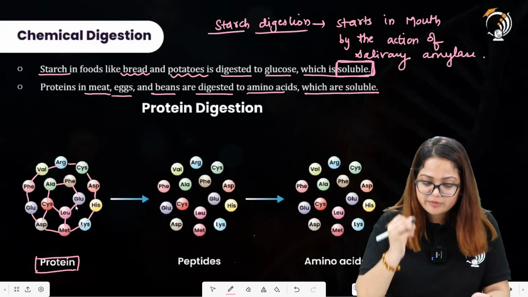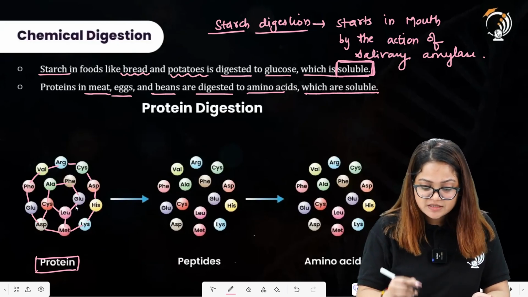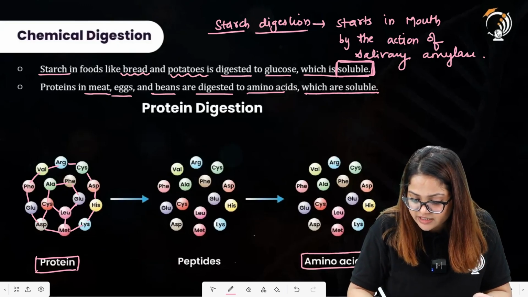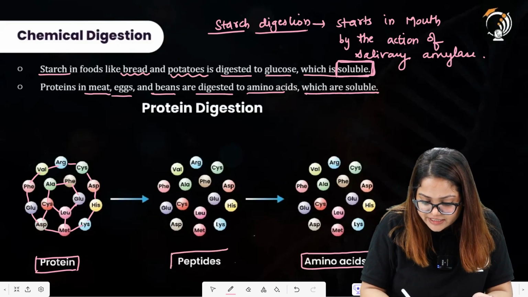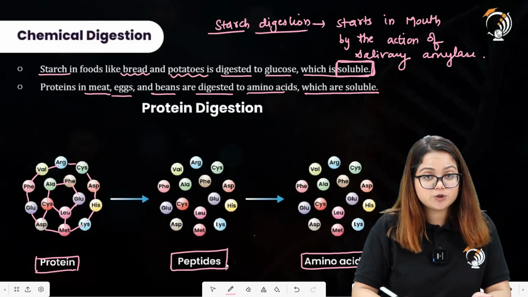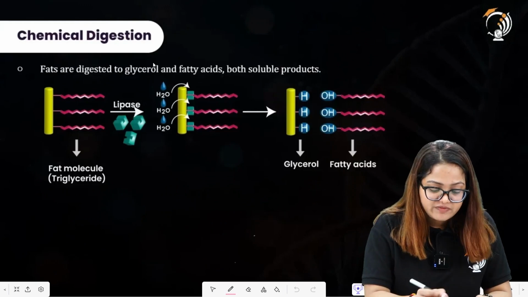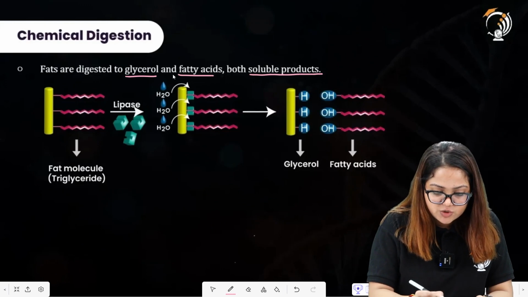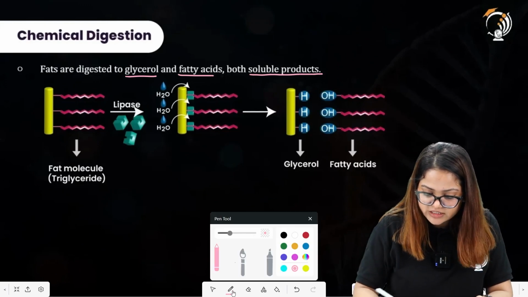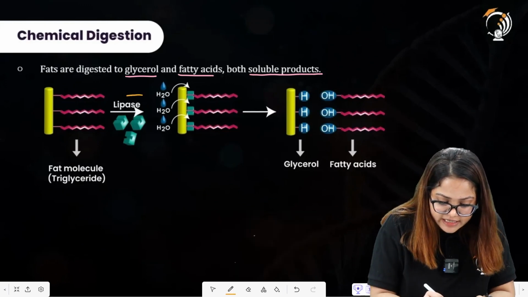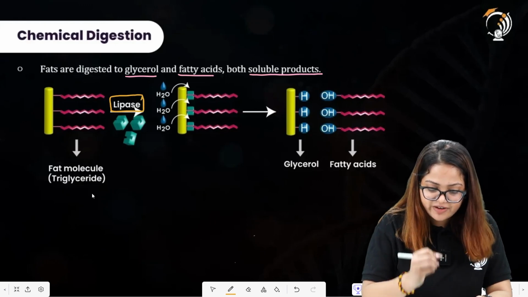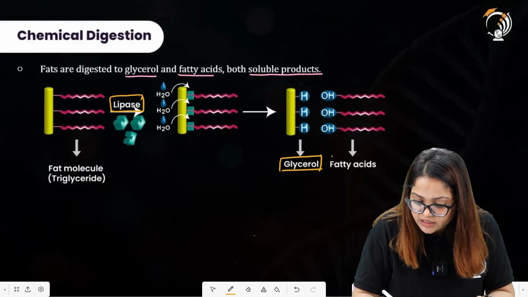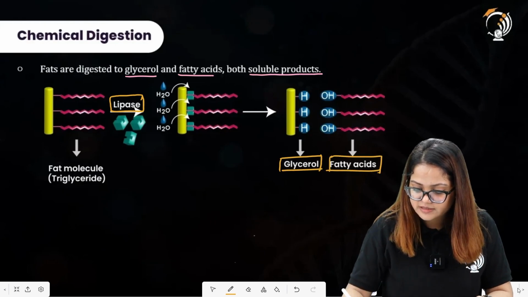The linkage will be broken down using the enzymes that are acting upon these protein molecules, and amino acids will be released, but there will be an intermediate stage in which peptides are also formed. Fats are digested to glycerol and fatty acids, both are soluble products. So what is the enzyme that is acting on these fat molecules? These are lipase enzymes acting upon the fat molecules, which is a triglyceride, and converting it into glycerol and fatty acids.